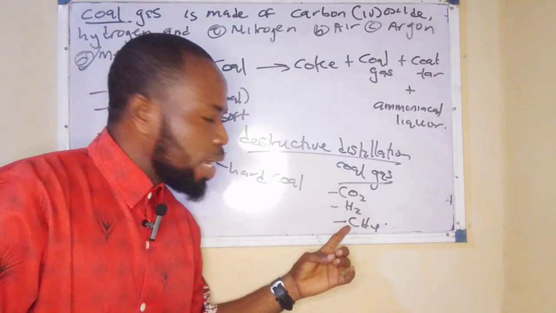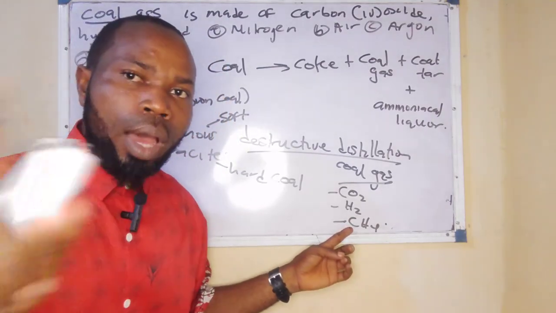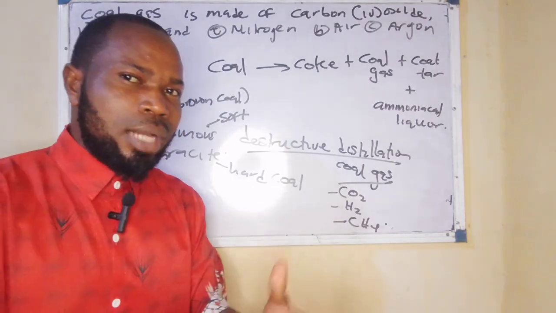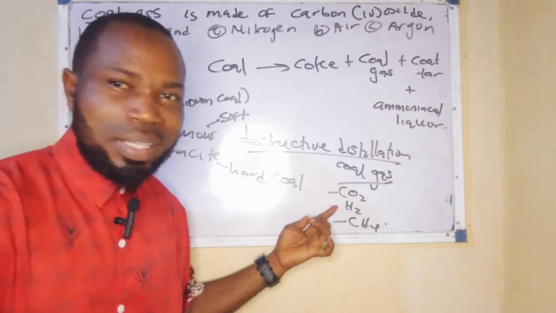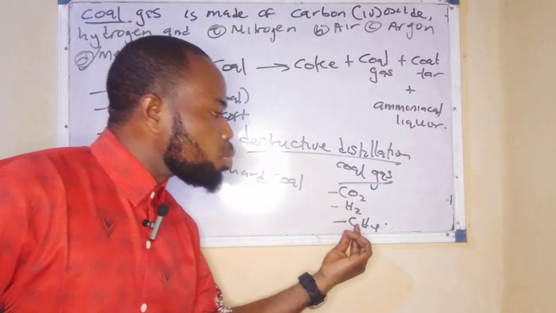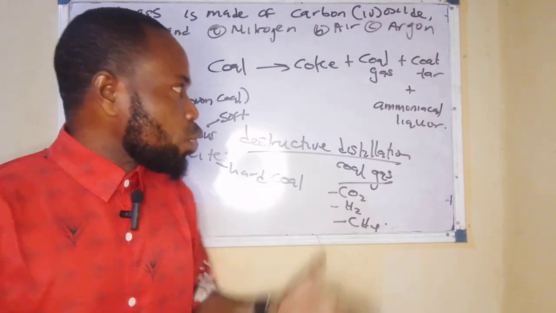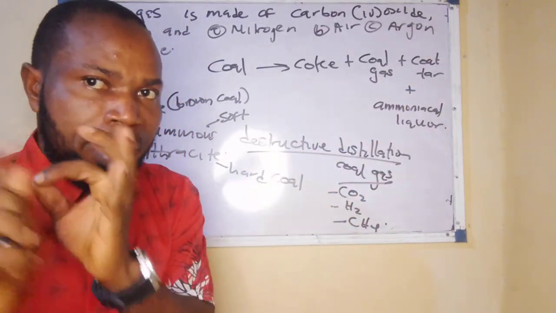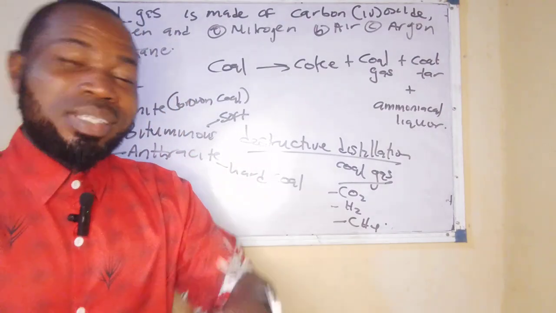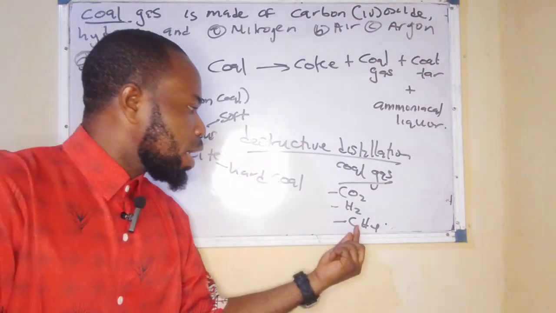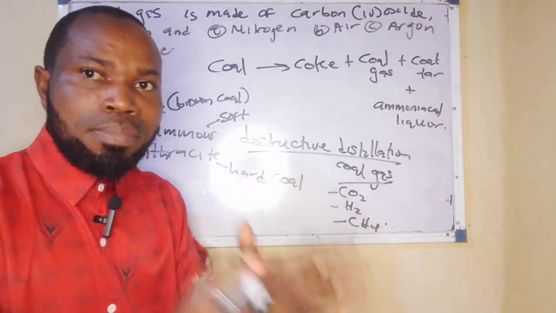Now, this methane is the second most abundant constituent in coal gas. You now ask me, MOSJARO, what then is the most abundant constituent in coal gas? It is hydrogen gas. It makes up about 40 to 50% of coal gas, followed by methane, which makes up about 20 to 35% of coal gas. Now look at those two statements I made. The most abundant constituent of coal gas is hydrogen gas, while the second most abundant constituent of coal gas is methane. Now these are not the only constituents of coal gas, but they are the major components.